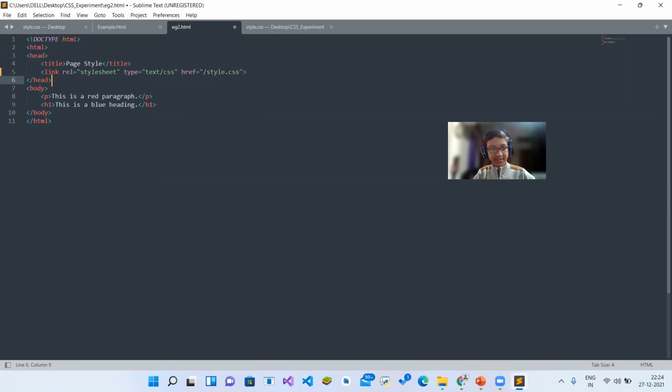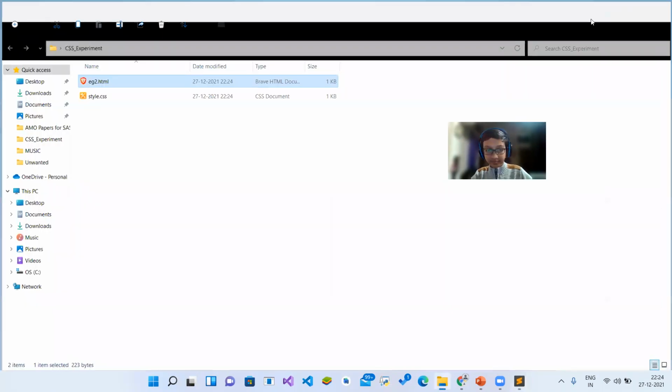/style.css means it's in the same folder. So it's getting it from /. So we have to provide one / for the file path, for getting the file path, and the name is style.css. That's why I'm typing style.css. Click on save and then open it.